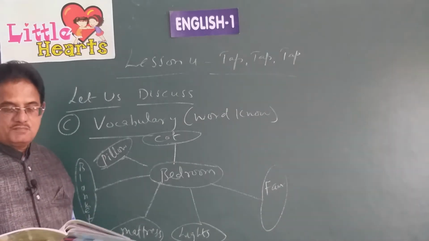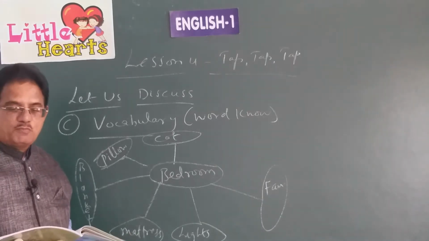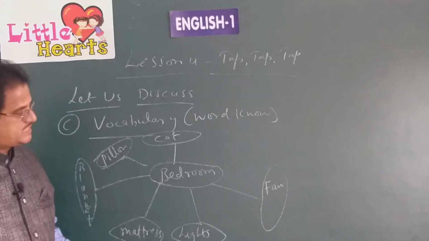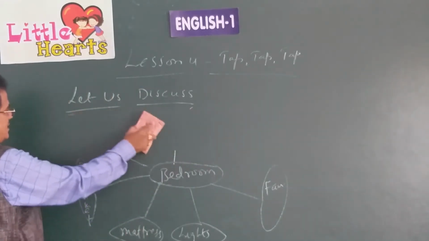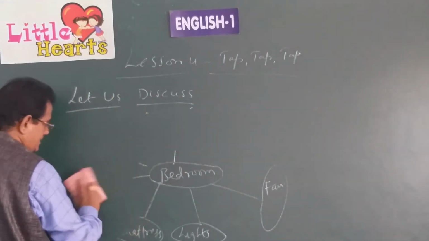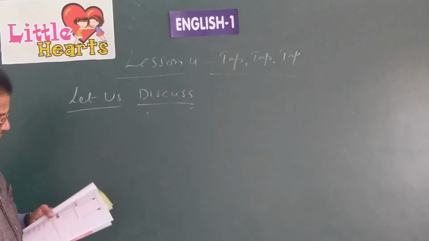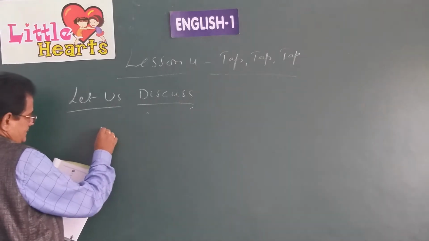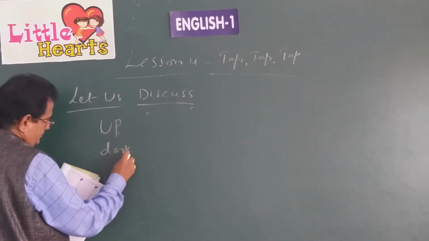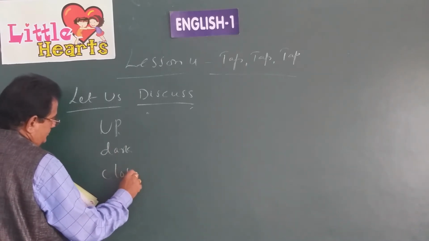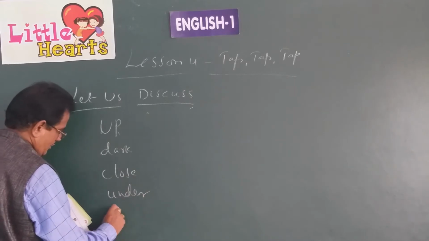Now in the other bit we have got some words under A. There are some opposites of those words under B. Let us match that exercise. We have to match the words under A with their opposites under B. Up, dark, close, under, quick.